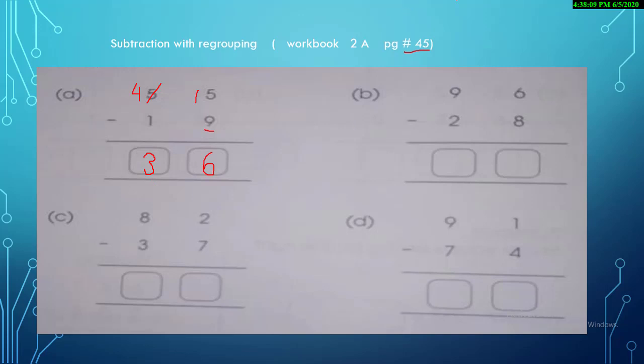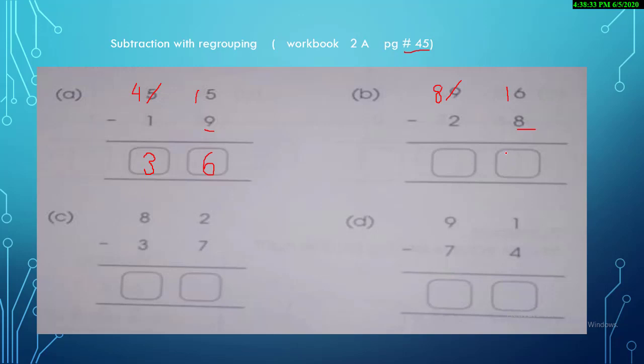So let's sing a song. More on the top? No. More on the floor? Yes. So what we are going to do, we are going to the next door. We will cut 9, so it will turn into 8 because it's giving its 1 to it, and it will turn into 16.